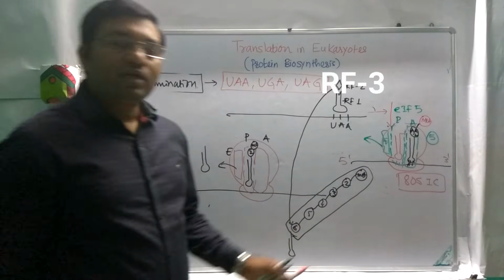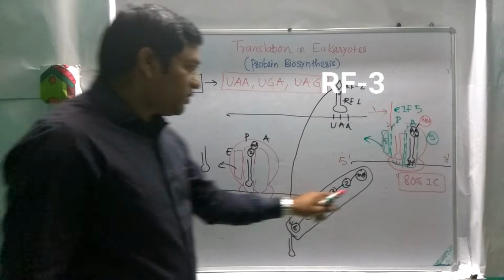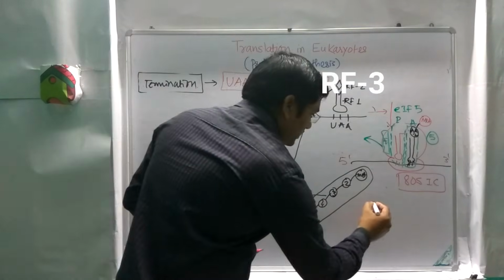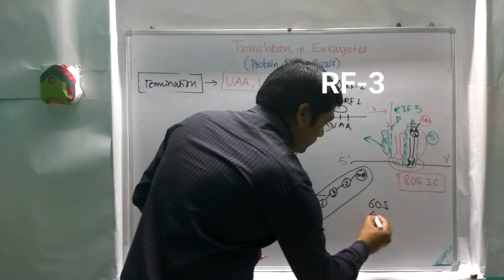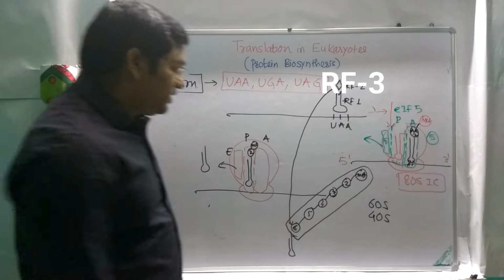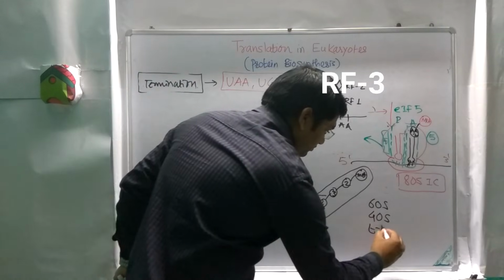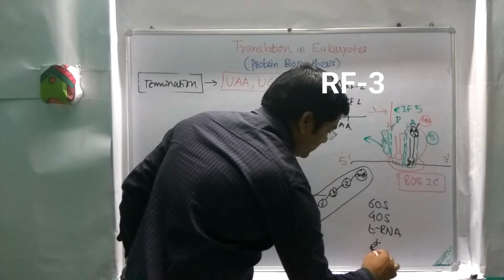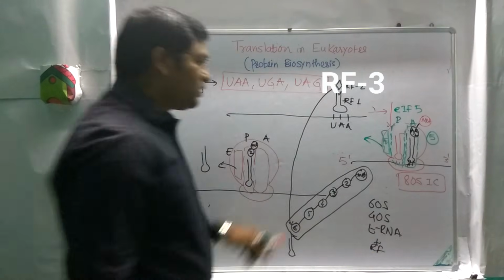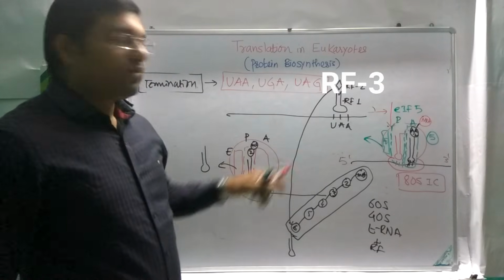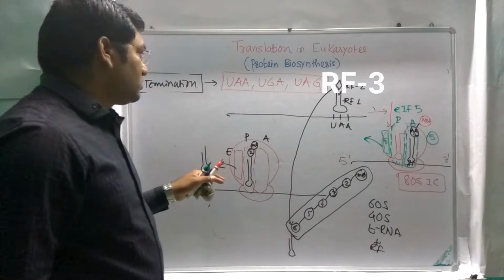So after the attachment of release factor, there is release of the peptide chain, then the 60S and 40S ribosomal units will release, then tRNA will release, and the various release factors and all other assembly will dissociate from the complex. So this is the role of release factor, and this is the termination.